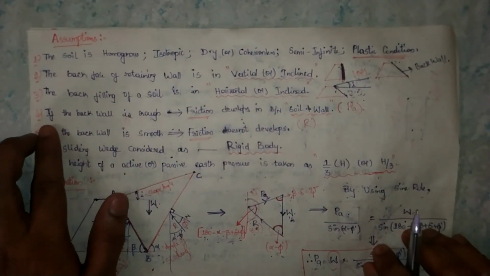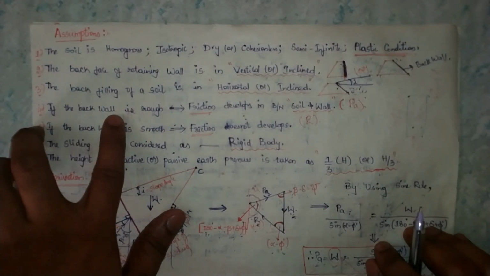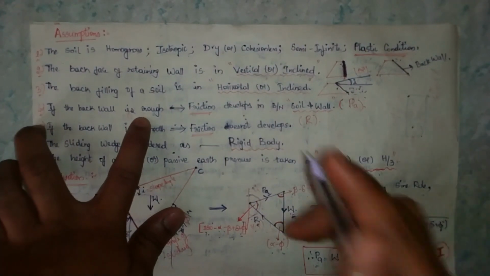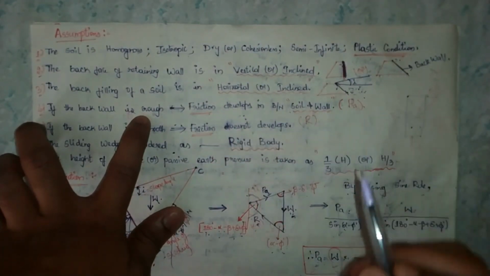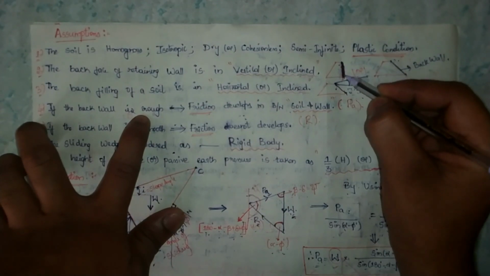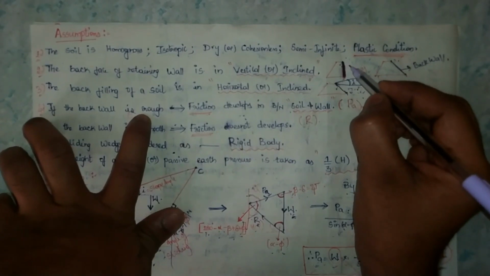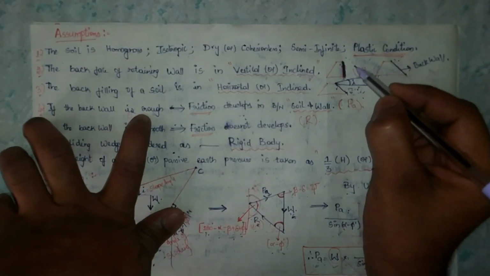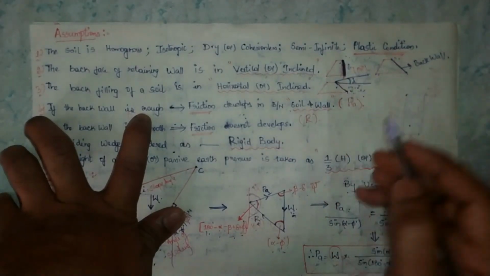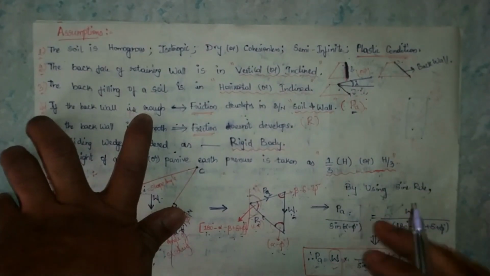Next, the fourth point: if the back wall is in a rough condition, what will happen when load is applied? Friction will develop in between the soil and the wall. When the back wall is rough and the load is applied, a friction will be developed between this wall and the soil surface. At that condition PA will be developed. PA means the earth pressure will be developed.